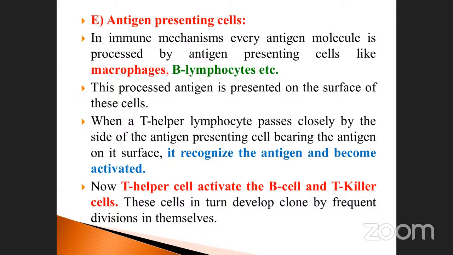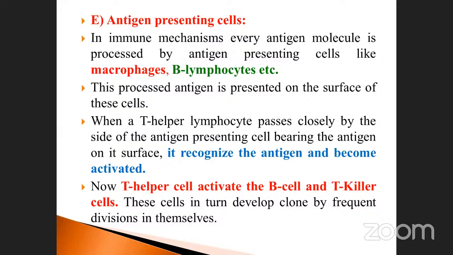When a T helper lymphocyte passes closely by the side of the antigen presenting cell bearing the antigen on its surface, it recognizes the antigen and becomes activated. It finds the matching pair, and when it passes closely, it binds directly with the antigen and becomes activated.